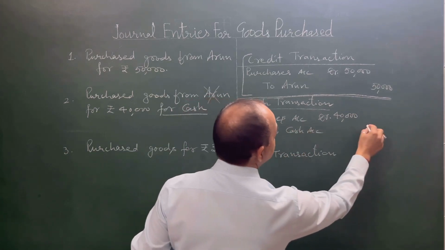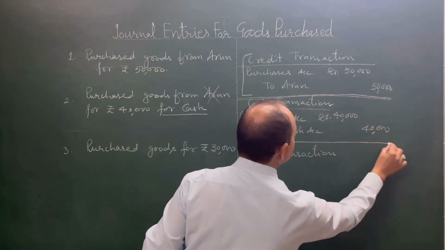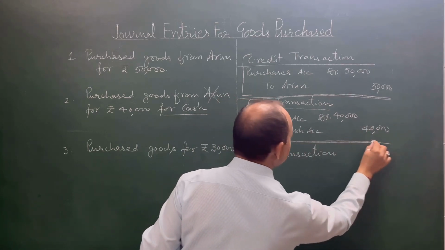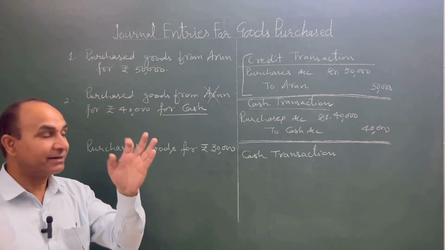Name of Arun will be completely ignored. So this is for purchase of goods on credit basis. See the journal entry of the second transaction.